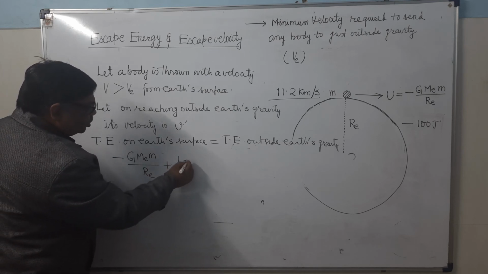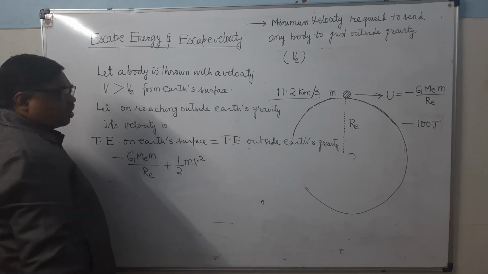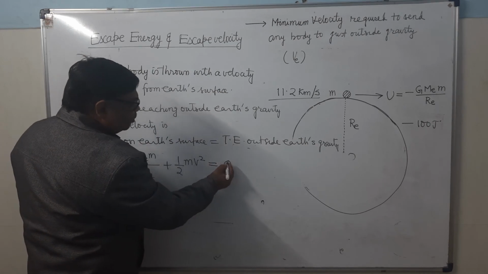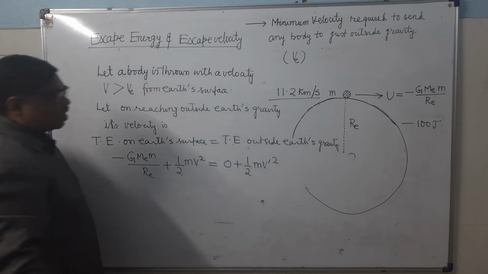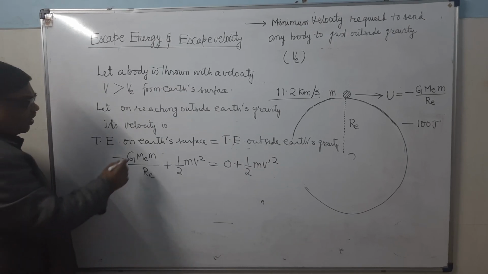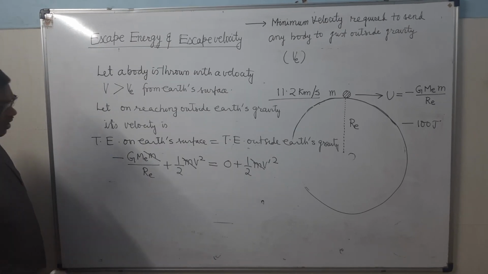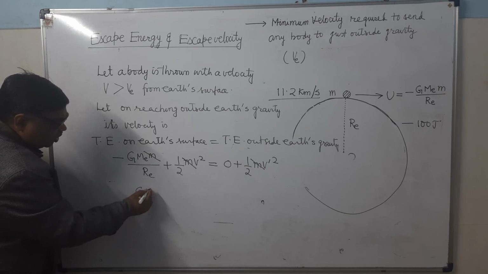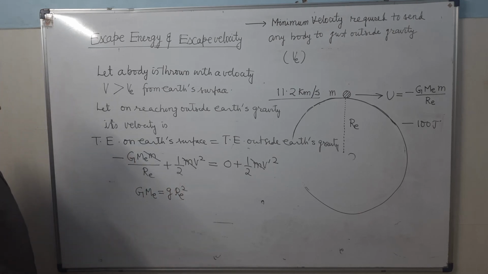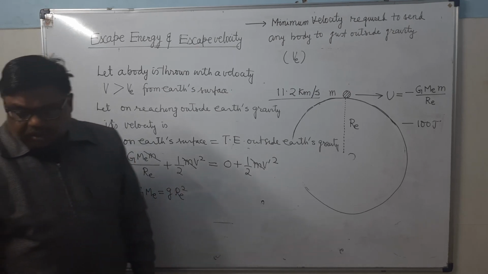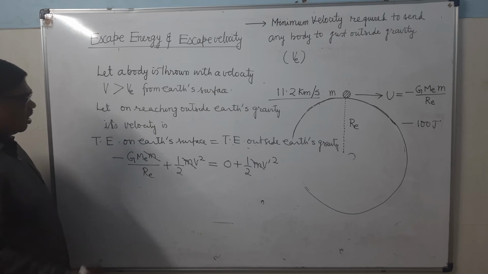It is thrown with a velocity v. What will be the energy at infinity, outside the Earth's gravity? Potential energy will be 0 and kinetic energy is 1 upon 2 mv dash square. So here you can simplify, m you can cancel out throughout. And in place of GME, you write down gRE square. Or you can see one more thing. Here you have to write this in terms of the escape velocity.